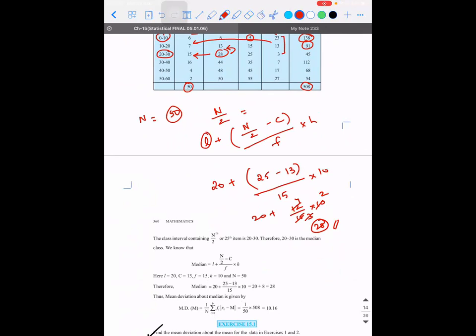Guys, am I clear? I hope I was not fast. Clear, sir. See, the reason I went a little faster in the end is because it's the same pattern. So in this kind of problem, what is the only challenge that you have? The only challenge is to find the median. Everything else is the same story, right? So shall we do an example?